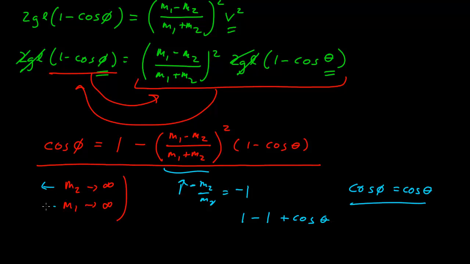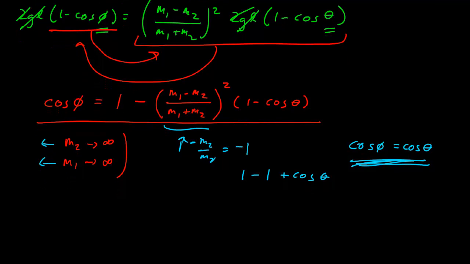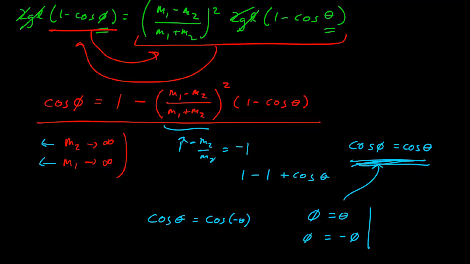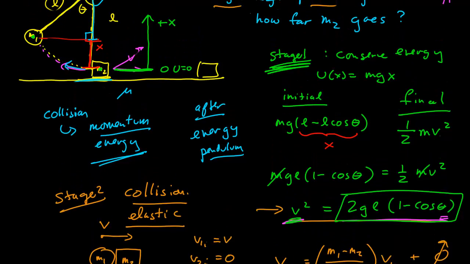The result is the same in each one because there are two solutions to this problem. Cosine phi equal to cosine theta gives you two solutions. This means that phi is equal to theta or phi is equal to negative theta, because in general, cosine of theta is equal to cosine of negative theta. Well, that comes back to this minus sign and the same thing that we saw before.